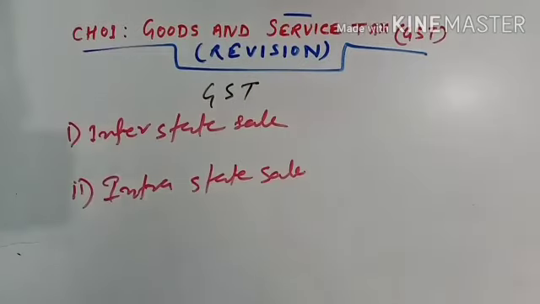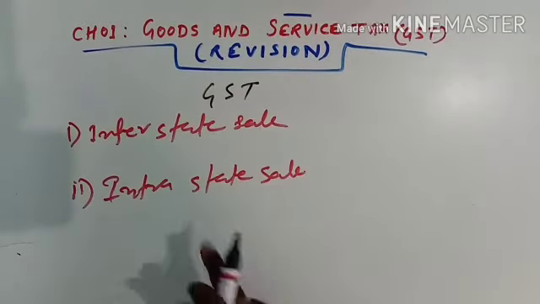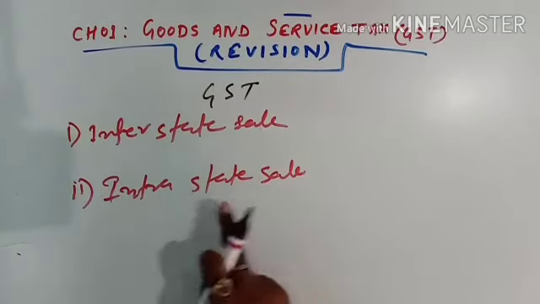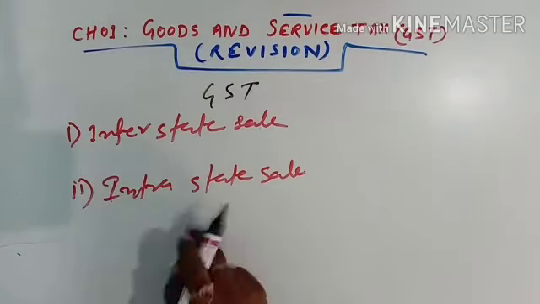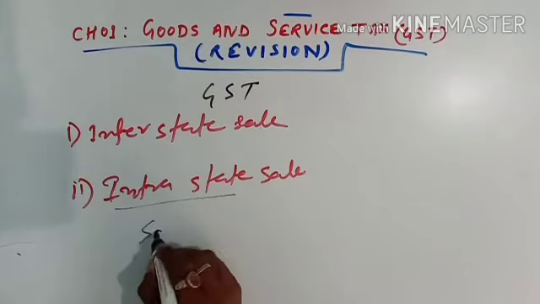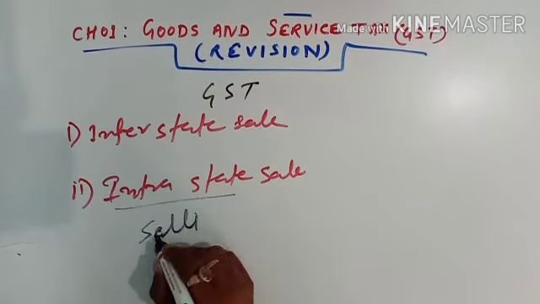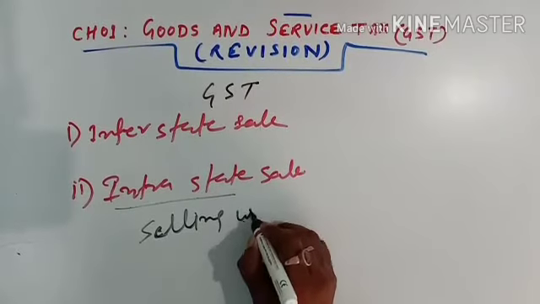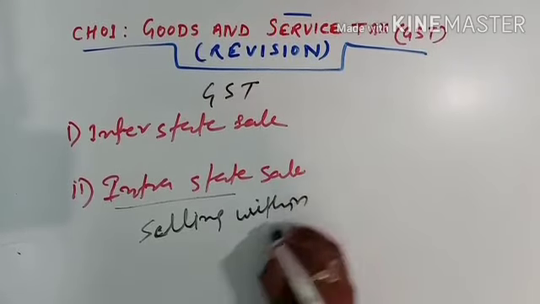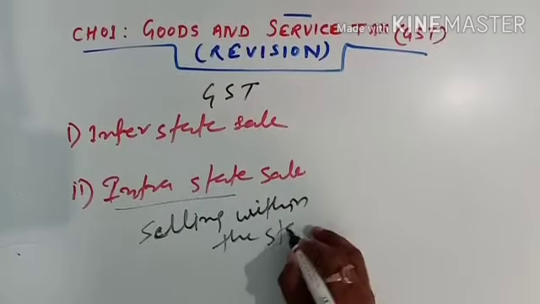Okay, now the next is interstate sale or intrastate sale. See, intrastate sale means selling within the state.